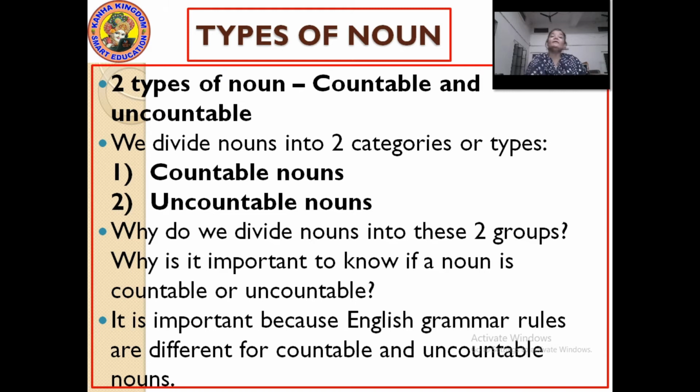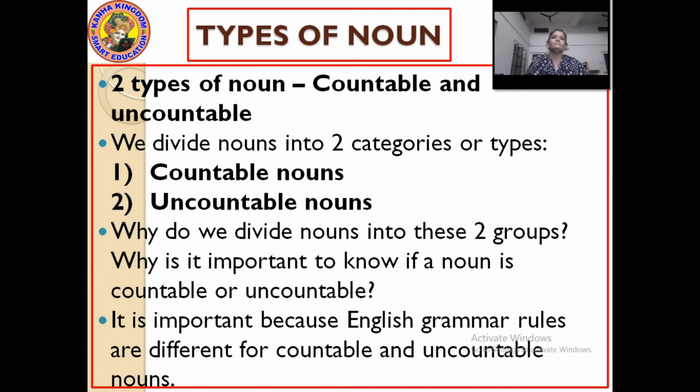And the things which we cannot count, like grains, oil, water, petrol, diesel, kerosene, stars, cannot be counted. So those are uncountable nouns. So why is the noun divided into two groups? Because the rules are different for these nouns.